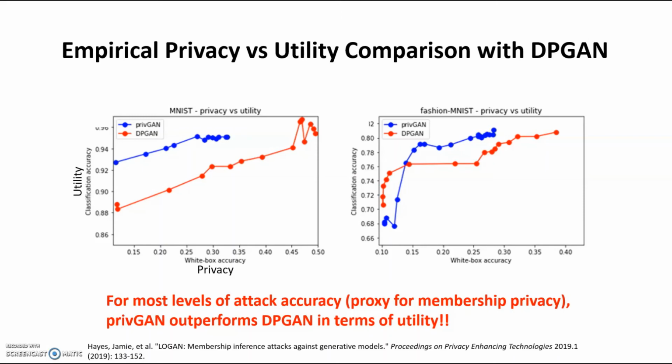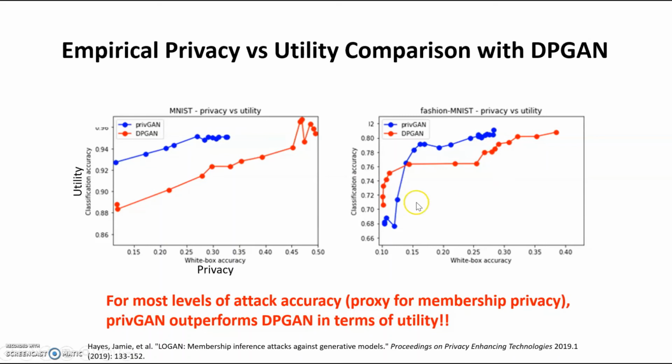We do that here, where we take various values of epsilon in the case of DPGAN and various values of lambda in the case of privGAN, and generate synthetic data and perform the utility experiment, recording the classification accuracy, and the privacy experiment, recording the white box accuracy.